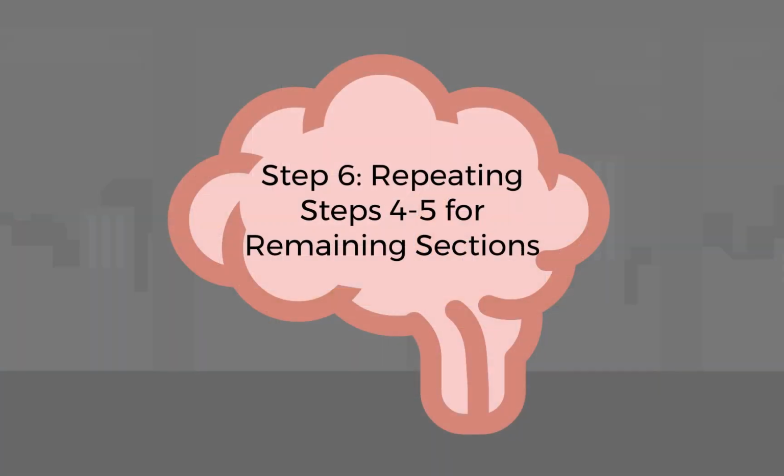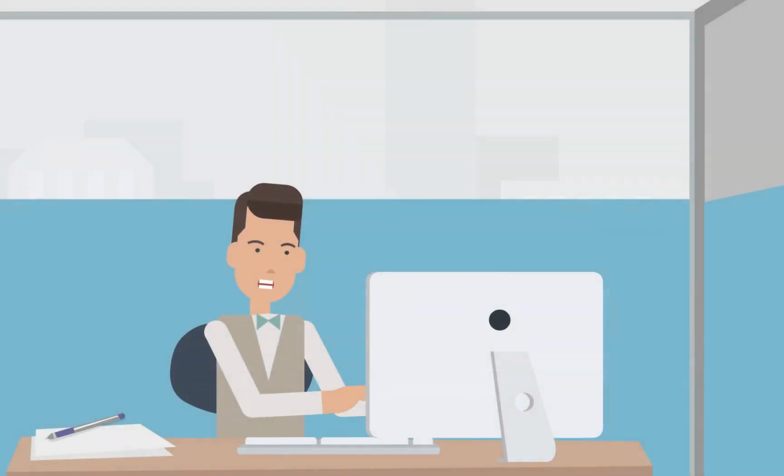Step 6. Repeating steps 4 to 5 for remaining sections. With the first section of your article edited and polished, it's time to move back to step 4 and repeat the process for the remaining sections.